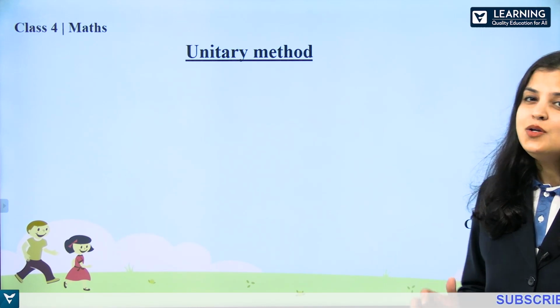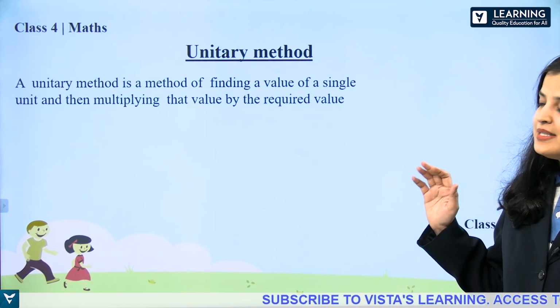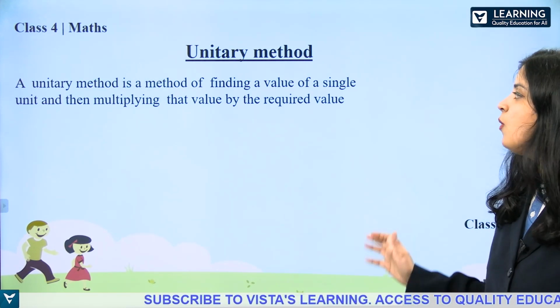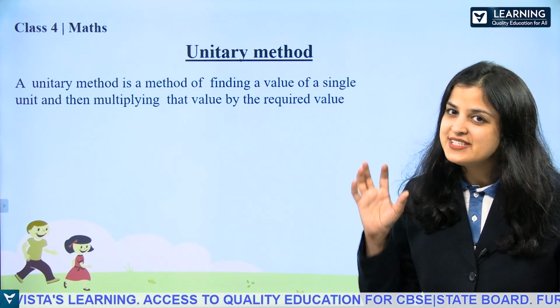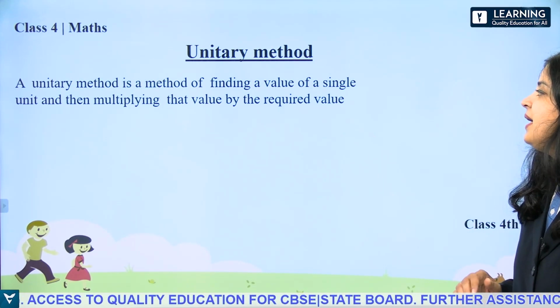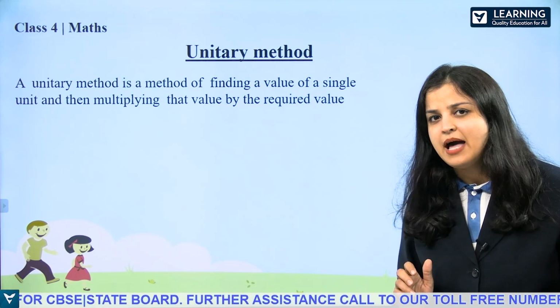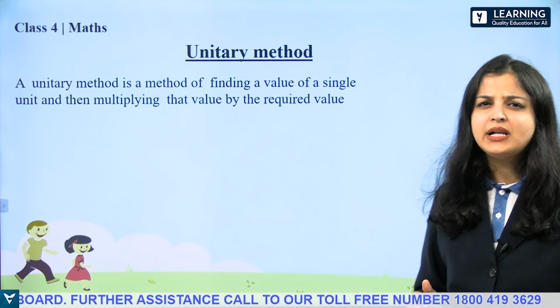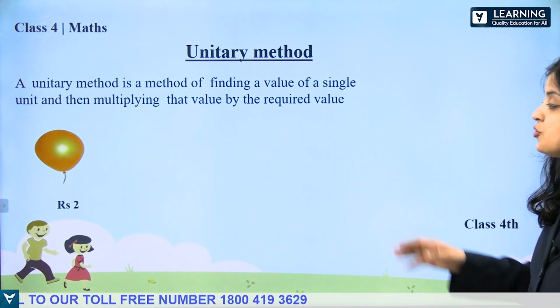Now let's learn what is a unitary method. A unitary method is a method of finding a value of a single unit. First we find the value of a single unit and then multiplying that value by the required value. Let us see an example so you will understand it more clearly. Here the value of one balloon is rupees 2.